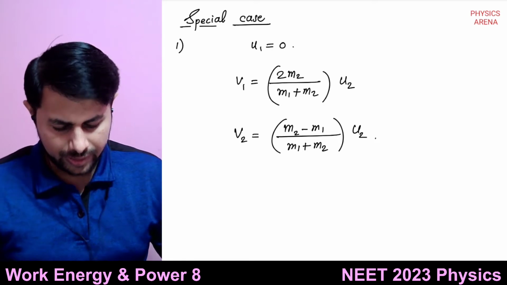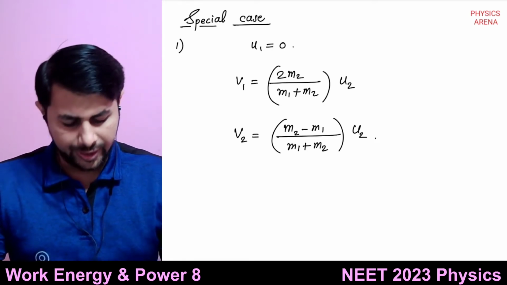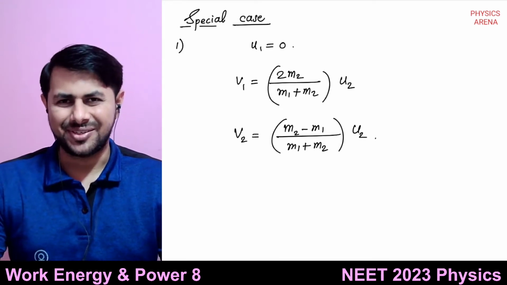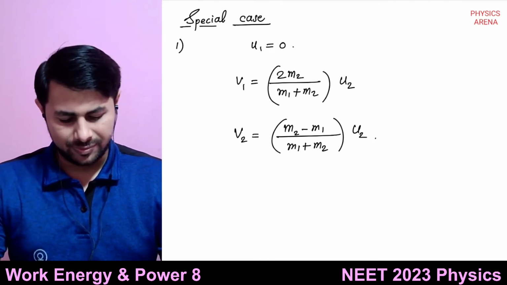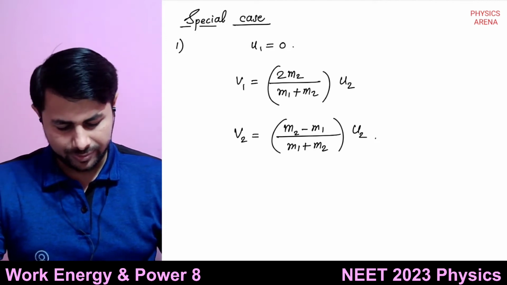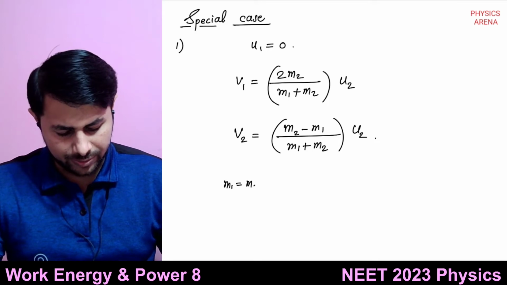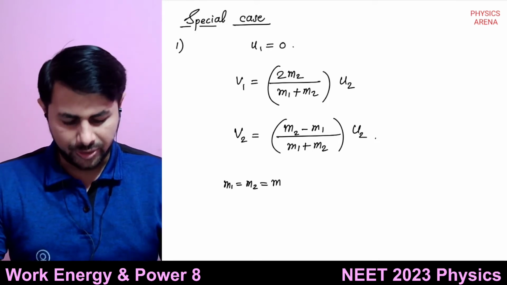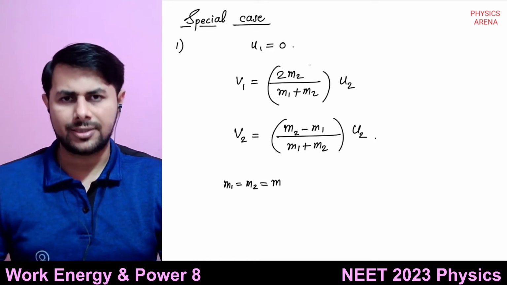Okay, now see this. If the masses of the two bodies are equal, what will happen? Let's suppose m1 = m2 = m.